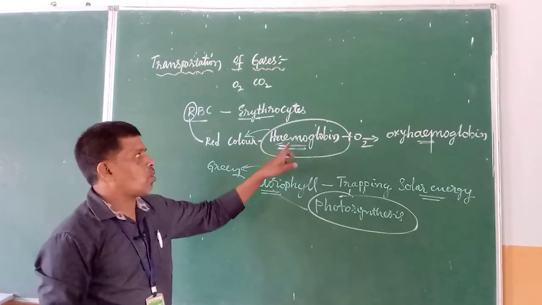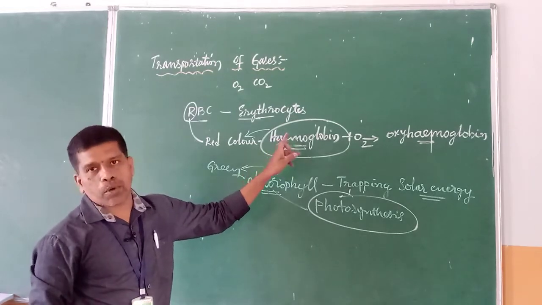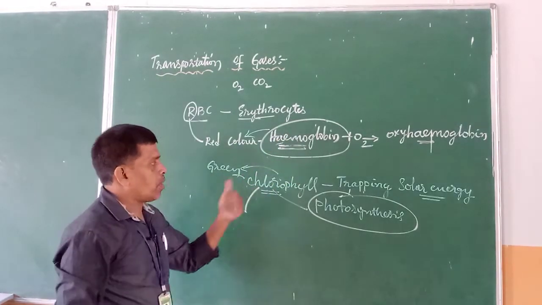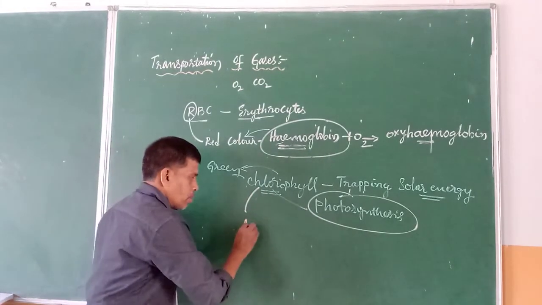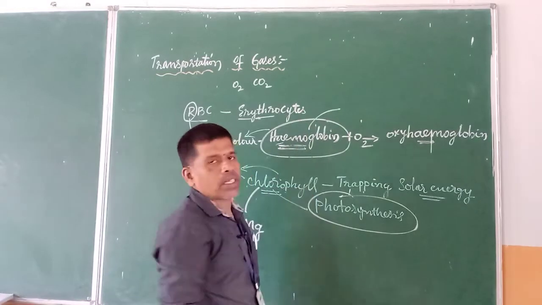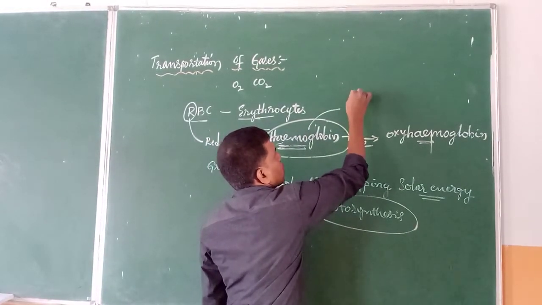Same like that here we have got hemoglobin. So it is responsible for the transportation of the gases. The element present in the chlorophyll is magnesium. So what is the element present in the hemoglobin? We have got the presence of iron. So that is the reason.